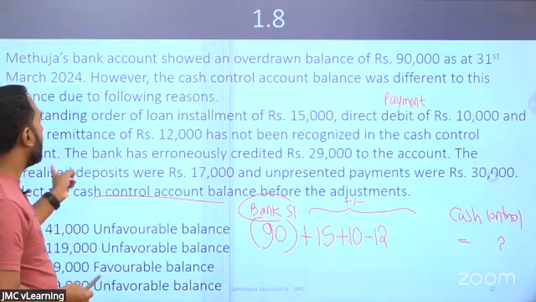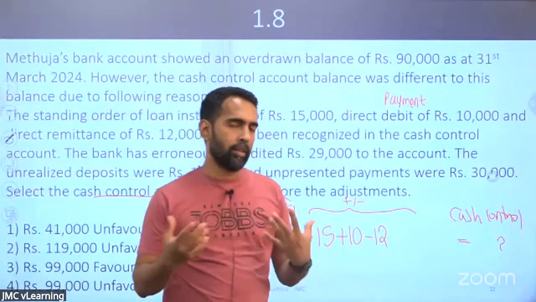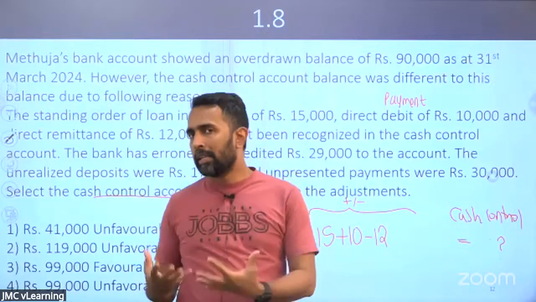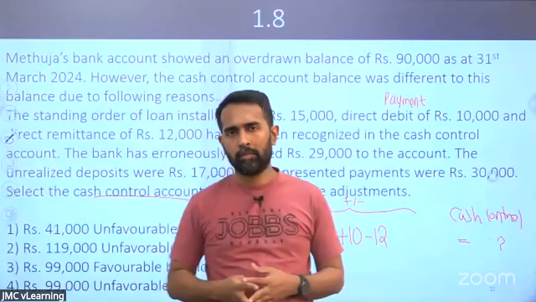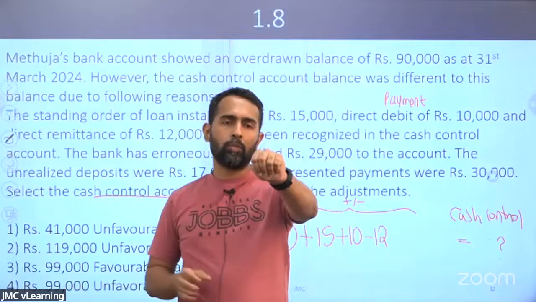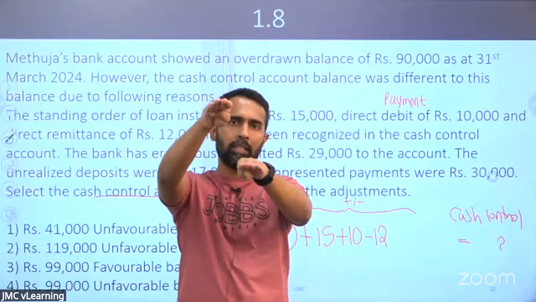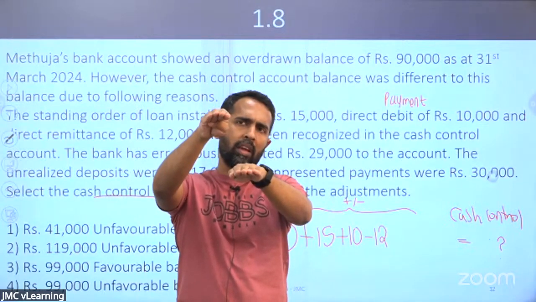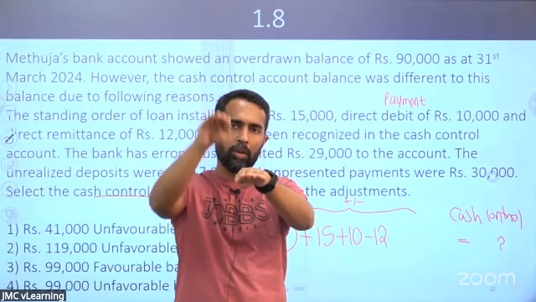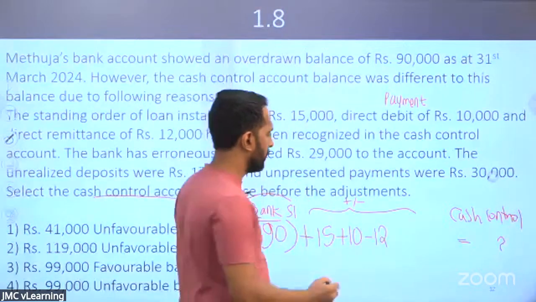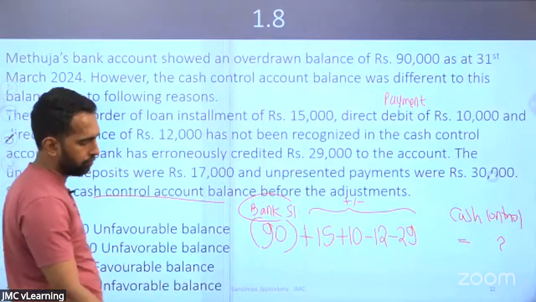Look at the next one. Bank has erroneously credited 29 to the account. We know that to the bank, it's a liability, so credited means they have added; liability credit means liability goes up. So the bank has added. Cash book, bank statement: the bank balance is high. From where to where are you going? From the bank account to the cash book, from a higher end to a lower end. So you need to deduct 29.